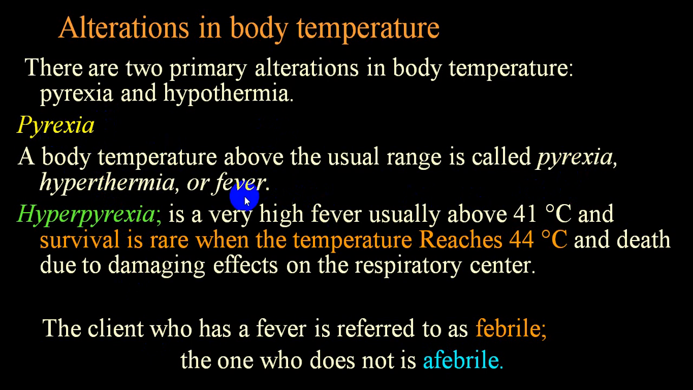The term hyperpyrexia means that when the body temperature is elevated to such a level where the person starts developing deleterious effect, usually more than 104, 105, the person will start having deleterious effect. We call that a hyperpyrexia. Another term utilized for pyrexia or fever is febrile. And when the body temperature is normal, we call it afebrile.